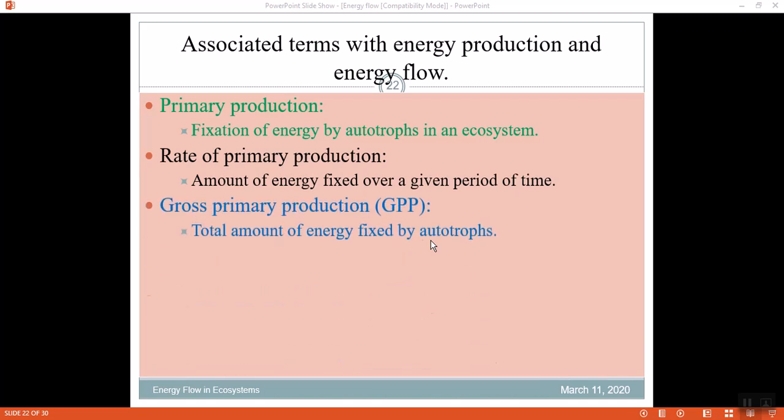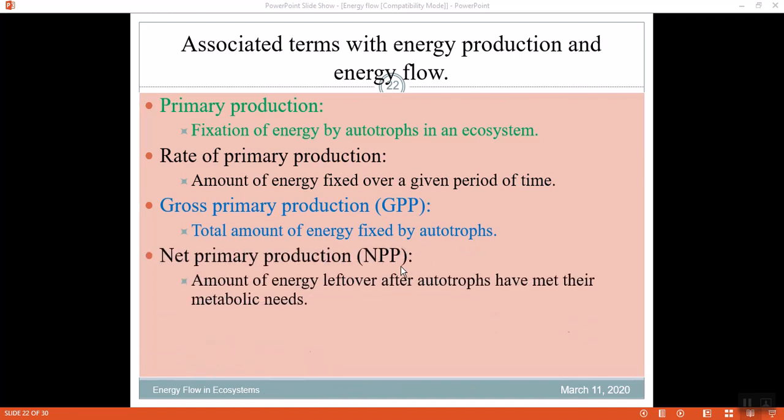Alright, now I'm going to come to primary production, the fixing of energy by the autotrophs in an ecosystem. The rate of primary production, the amount of energy fixed over a period of time, is called gross primary production, or GPP, the total amount of energy fixed by the autotrophs.